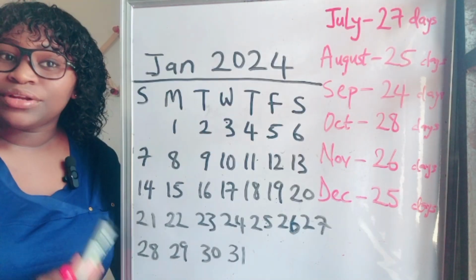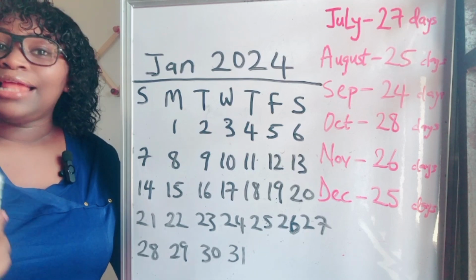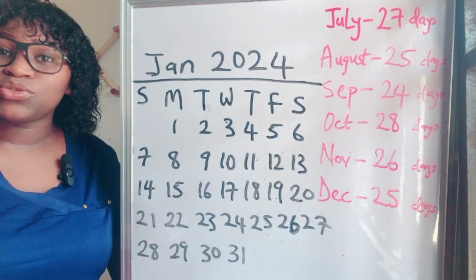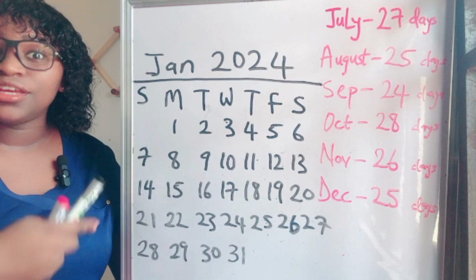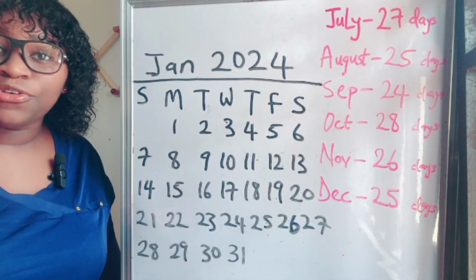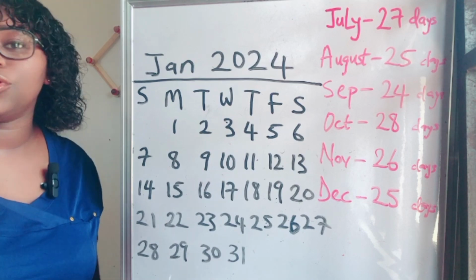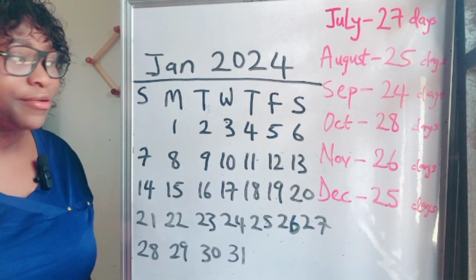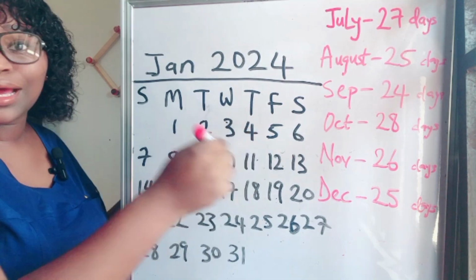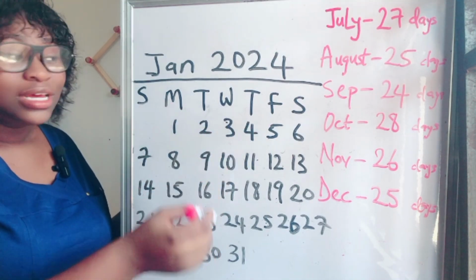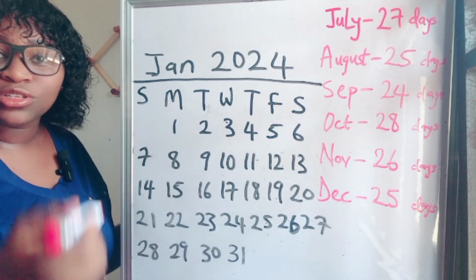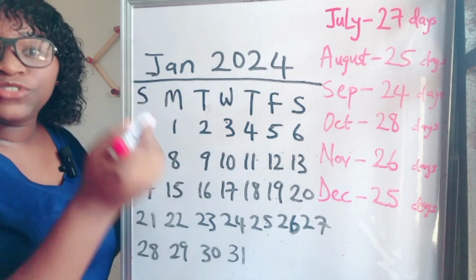So this is the January 2024 calendar, and let's calculate this woman's menstrual cycle and ovulation day for this month. Let's take for instance for the month of January, this lady got her period on the 2nd of January. It can be the 2nd, it can be the 3rd, it can be any day. In fact, let me use the 3rd. Let's take for instance her period started on the 3rd of January.